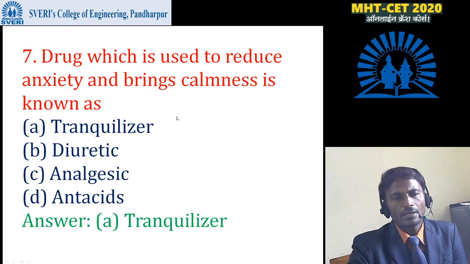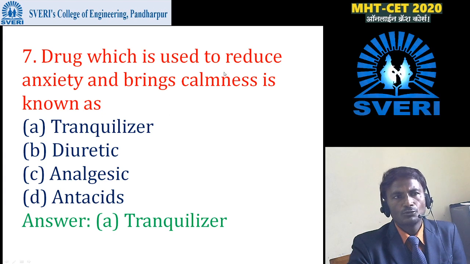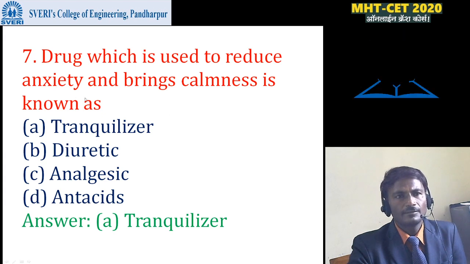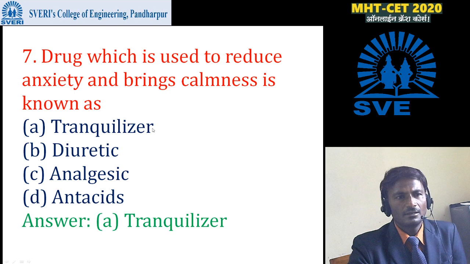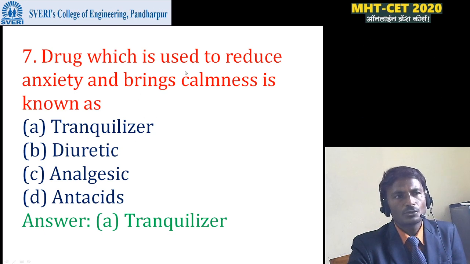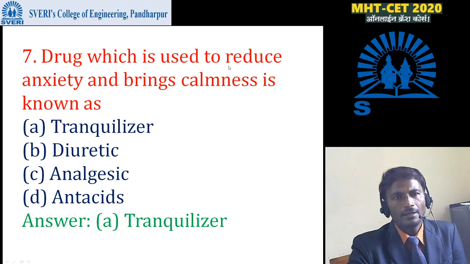Tranquilizers are drugs which we can use to reduce anxiety and bring calmness. Due to reduction in anxiety, it leads to calmness, and the answer of this question is tranquilizer.